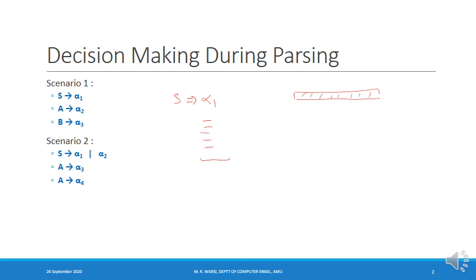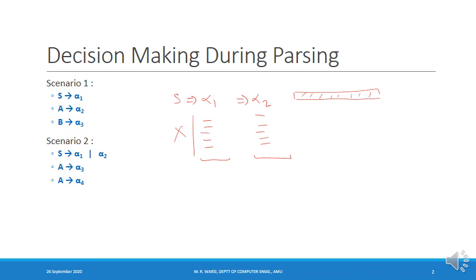If it is not derivable from alpha 1, then during some step of the derivation, it will realize that it has made the wrong decision, and now it has to backtrack. All the steps that were done have to be undone. I come back to the first step and expand capital S to alpha 2. And if the string is derivable from alpha 2, ultimately the string will be obtained during the course of the derivation.